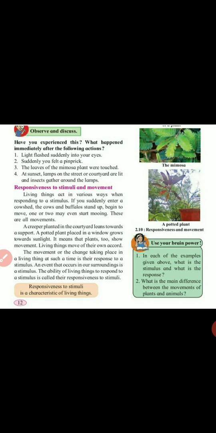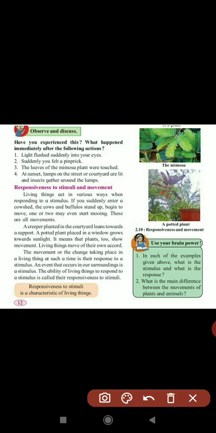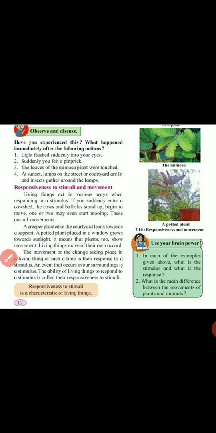What happens immediately after the following actions? First one, light flashes suddenly into your eyes. If light is flashed into your eyes, we close our eyes. This means whenever light flashes into the eyes, the message goes to the brain and the brain sends a message to close your eyes. This occurs within a few seconds.